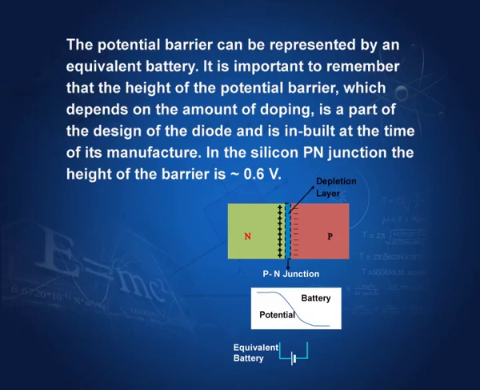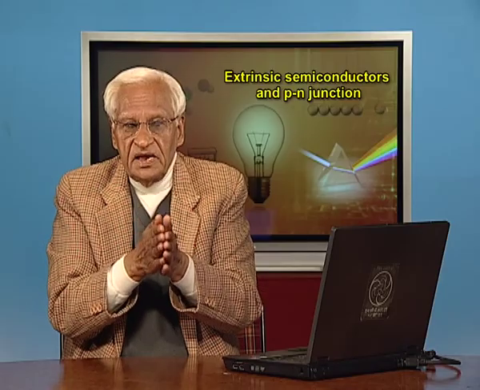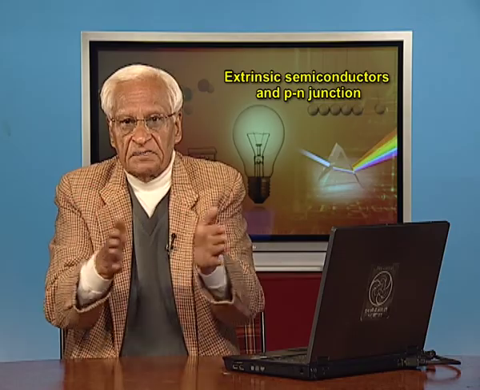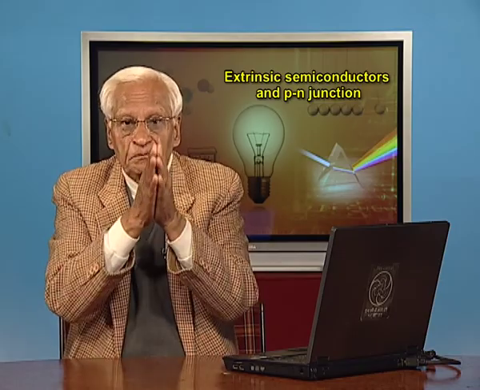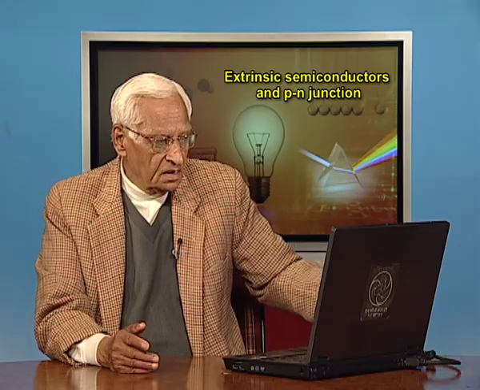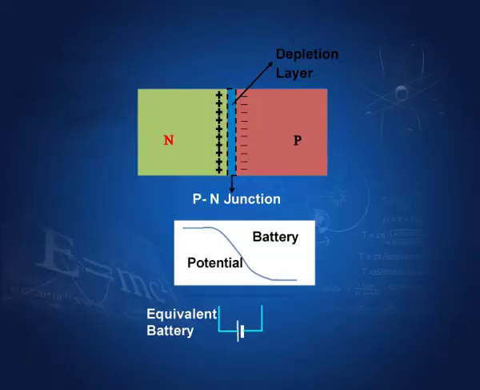How do they do that? Let us look at this. The potential barrier can be represented by an equivalent battery. As we have said earlier, there is an equivalent battery, that is, the potential barrier is like this in this case. And it is important to remember that the height of the potential barrier, which depends on the amount of doping, is part of the design of the diode and is inbuilt at the time of its manufacture. Remember that this p and n are created in the same piece, they are not separate pieces joined together, and the amount of doping will therefore determine the properties of the junction.